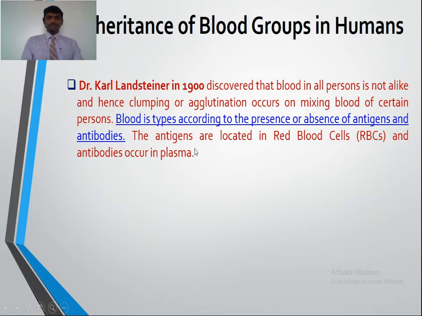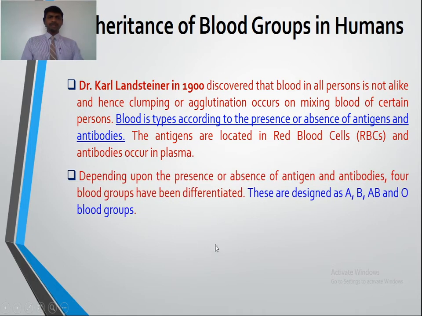So the clumping or agglutination occurs on mixing blood of certain persons.